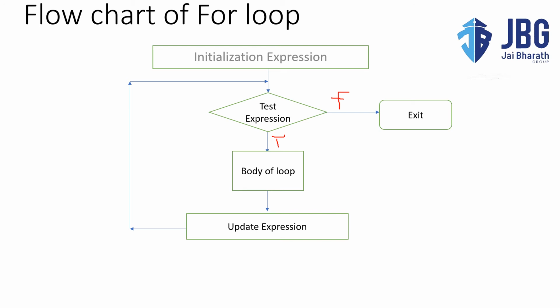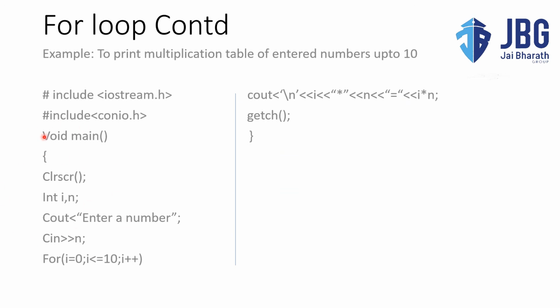So I hope you are clear with this for loop. We will see an example of a for loop. Write a program to print the multiplication table of an entered number up to 10. If we are giving a particular number, then its multiplication table up to 10 we have to get as the output. So see the program: #include iostream.h, our header file, and #include conio.h, the header file.